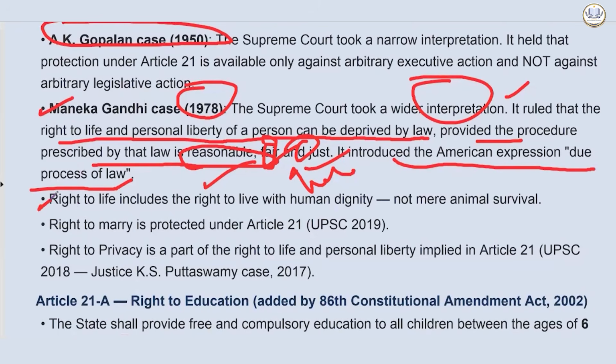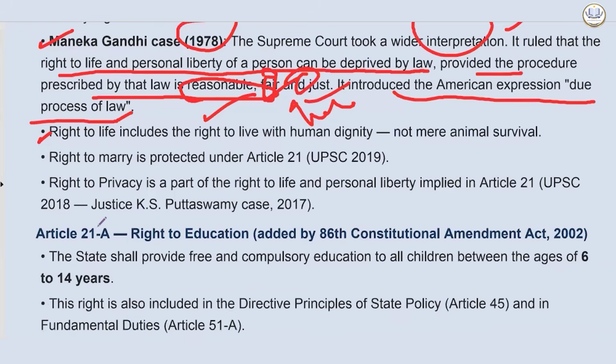Then we have many things pronounced by the Honorable Supreme Court under the umbrella of Article 21. They said that the right to life includes the right to live with human dignity, not mere animal survival. The right to marry is protected under Article 21, and it was asked in Prelims 2019. The right to privacy is part of the right to life and personal liberty implied in Article 21, in the Justice K.S. Puttaswamy case, asked multiple times by the UPSC.